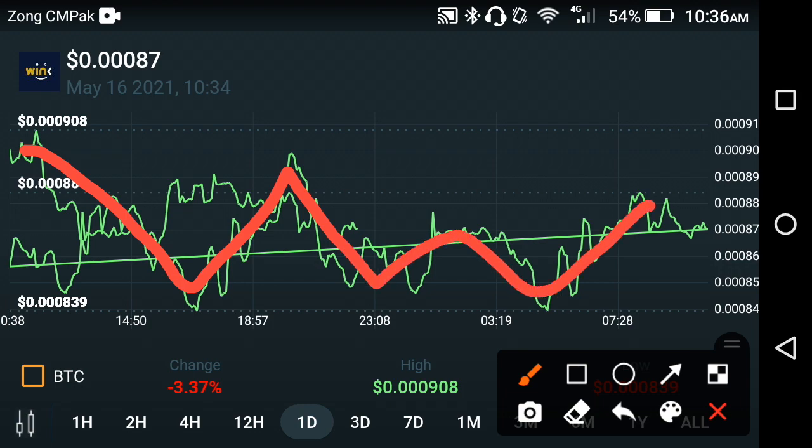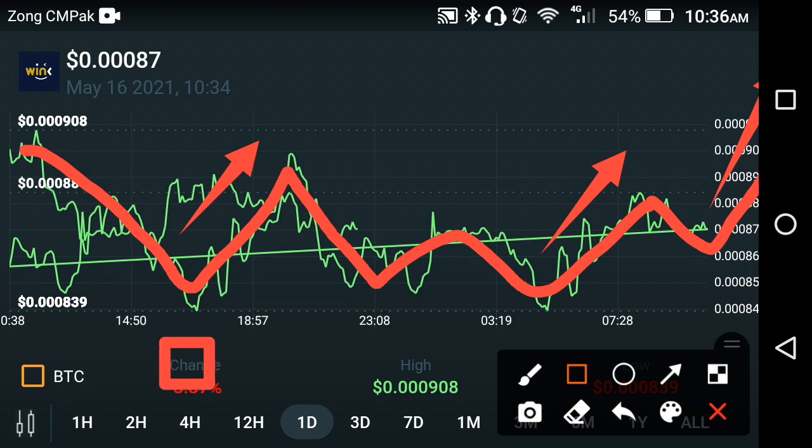That means the Wink coin gradually starts moving upward. As you can see here, it falls gradually. This time it takes a jump, and after some time it again falls. Now this time it again takes a jump, and after some time it again takes a jump. Sometimes it takes a high jump, and I hope that the whole change in the Wink coin becomes positive again and the price becomes high again friends. So anyways, if we look at the last 1 day price change in the Wink coin, the price change is negative friends.